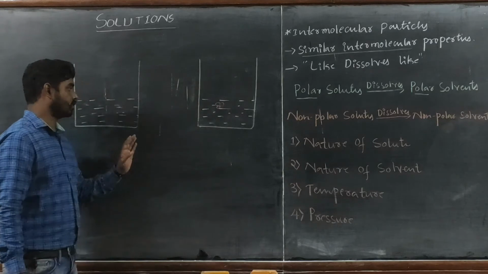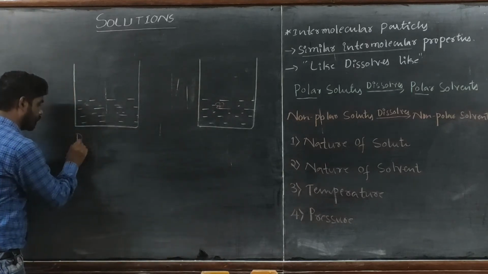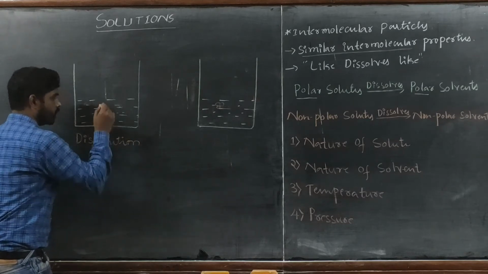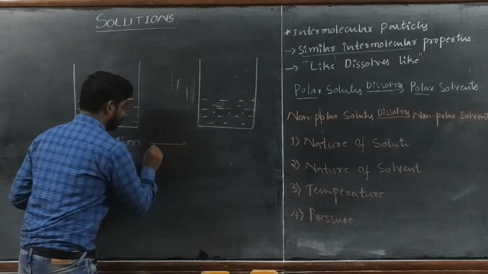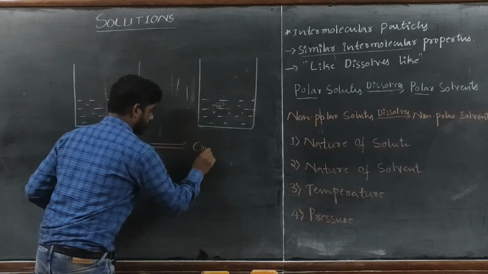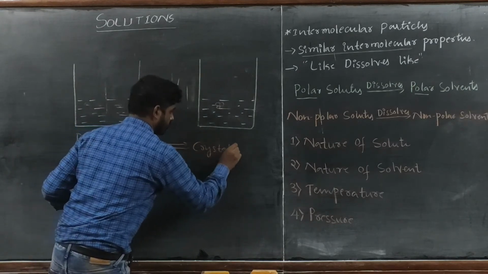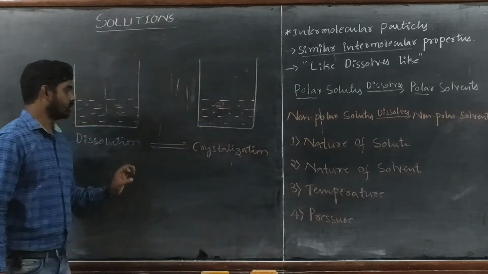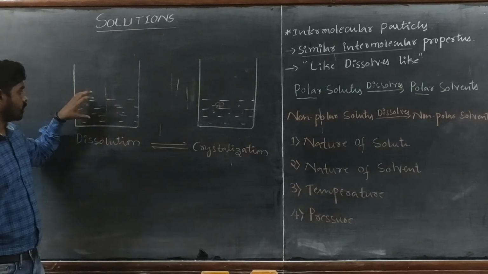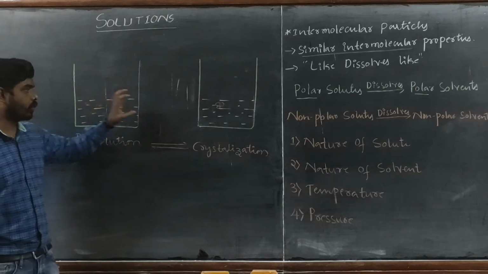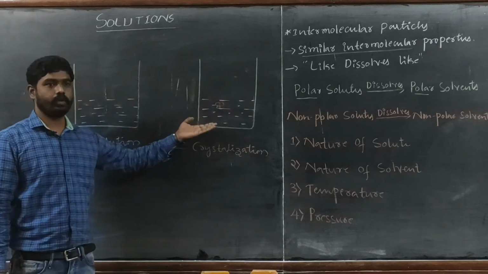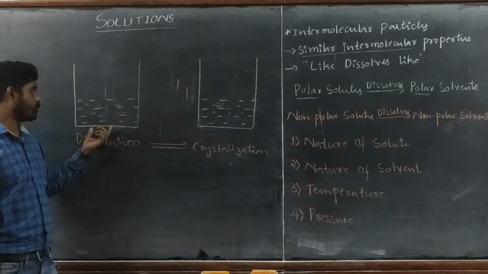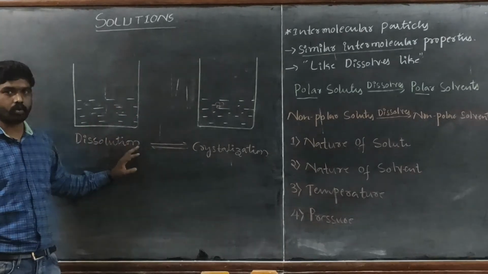So a stage is reached where this dissolution will have an equilibrium with the crystallization. Under such conditions, the amount of solute that is dissolved will be equal to the amount of solute that will be coming out or not dissolved. So, in this process, the amount of solute dissolved will be a constant one.